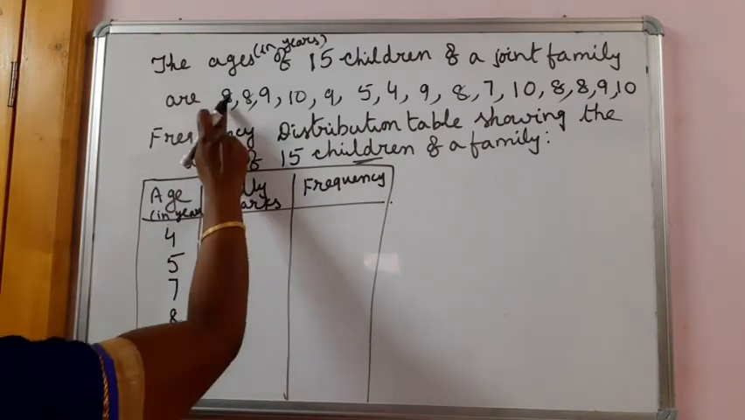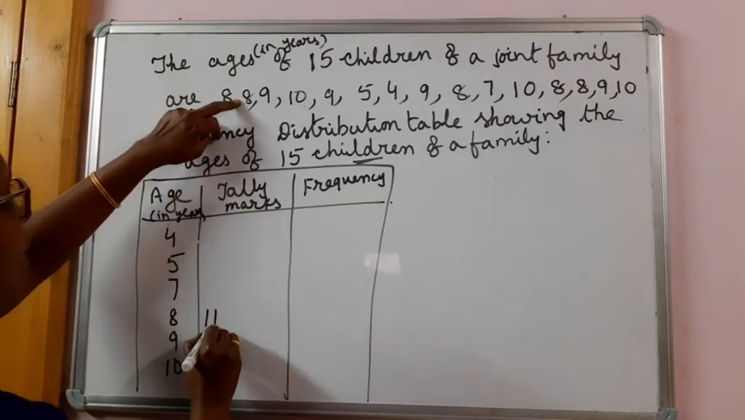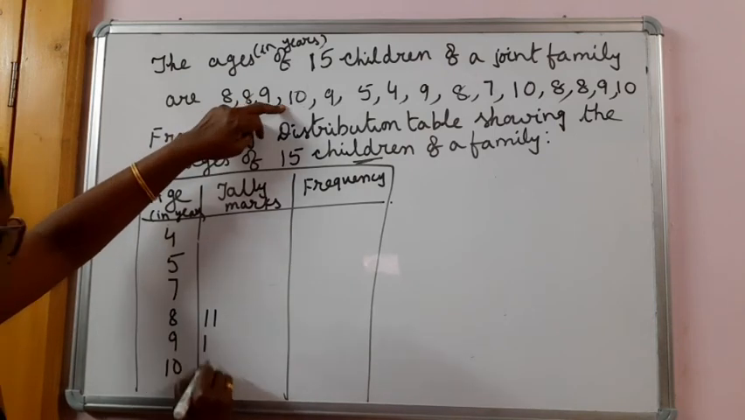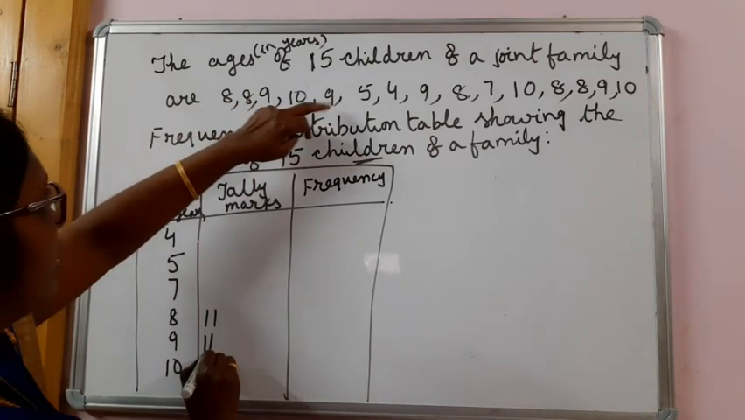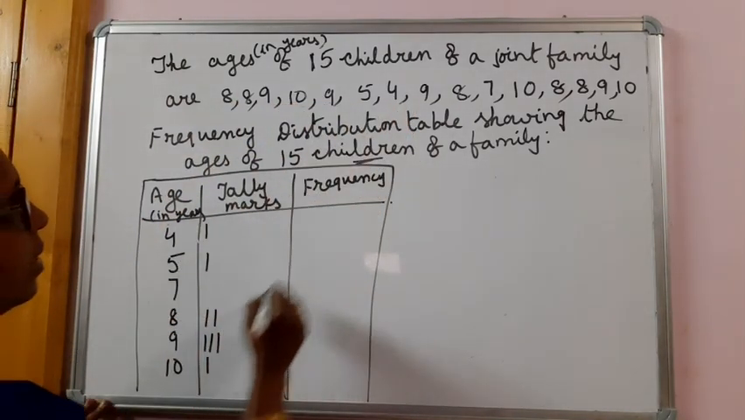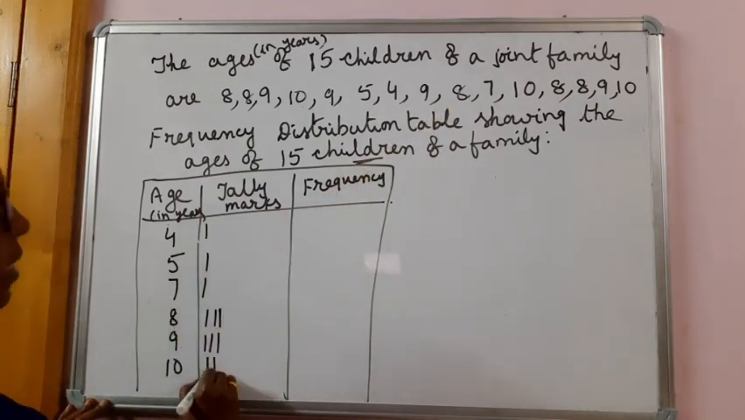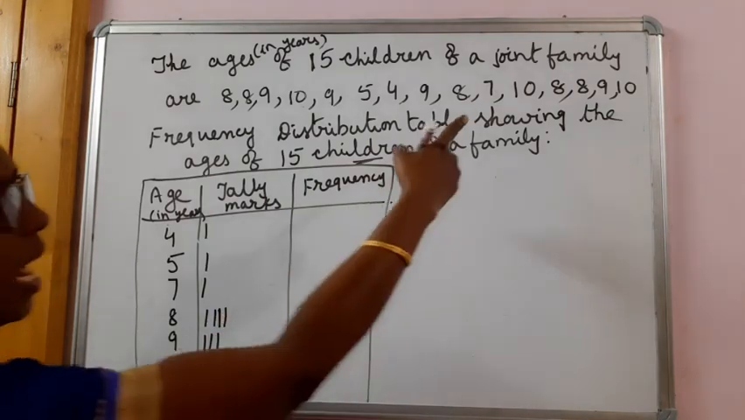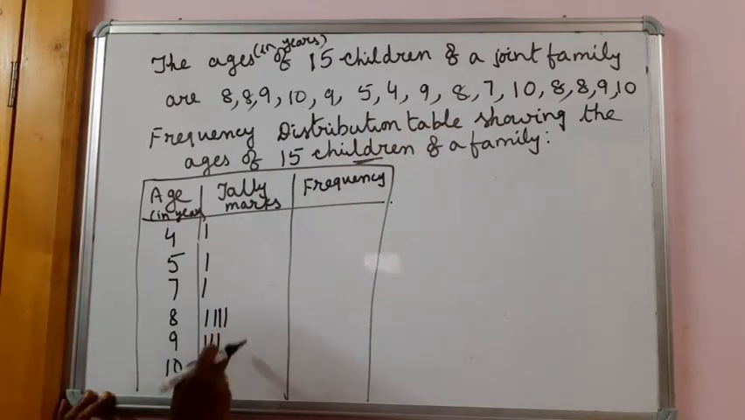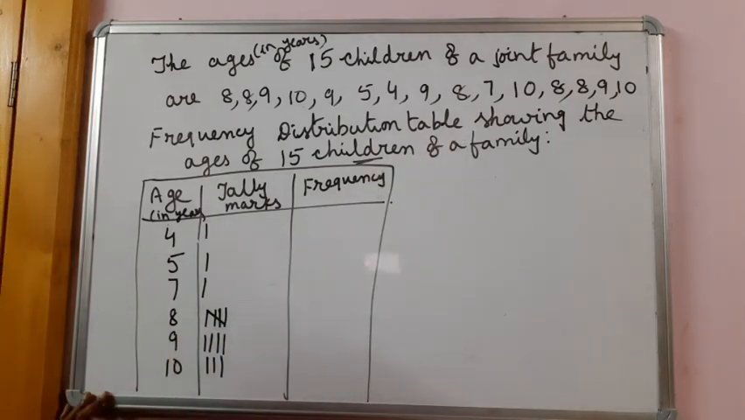Now what we have to do is, first 8. 8 is 1 tally mark. Again 8, one more tally mark. Then 9. Then 10. Then again 9. Here 5. Then here 4. Then again 9. After that 8 again. Then 7. Then 10. Then again 8. And one more 8. After 4 tally marks, the 5th one should be a cross, like this, so it is a set of 5. Other one is 9. Other one is 10.